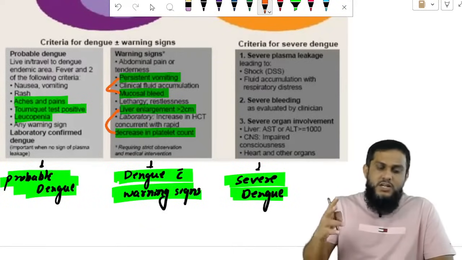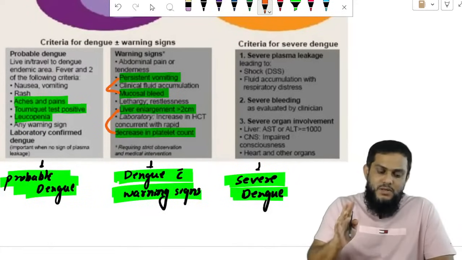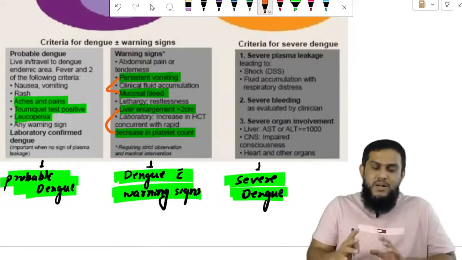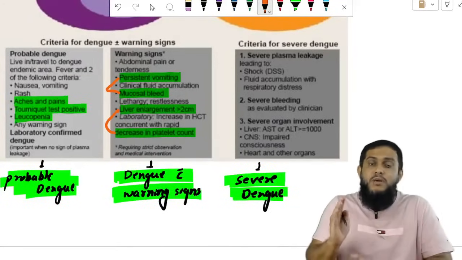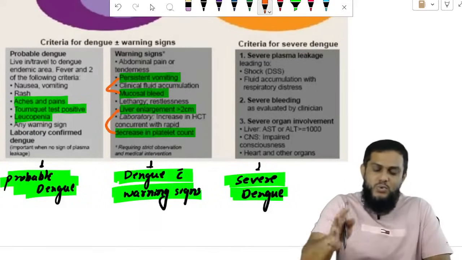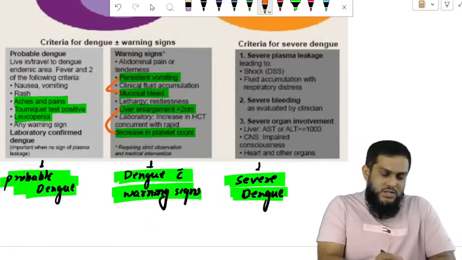Right, so clinically, persistent vomiting and mucosal bleed, enlargement of liver more than 2 centimeters, and decrease in platelets. These 4 are the important warning signs. Don't try to remember everything. Whatever I say, if you remember, you can answer. Right? So now, simple.